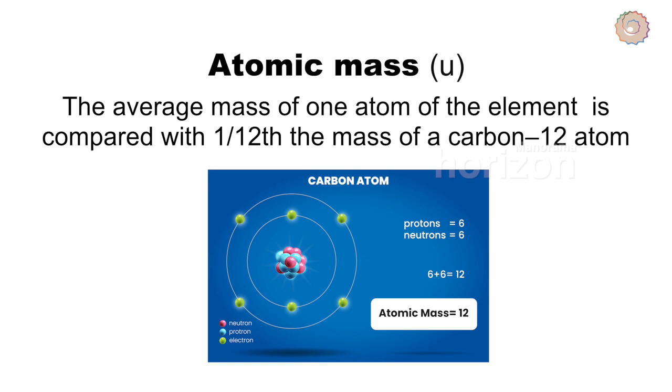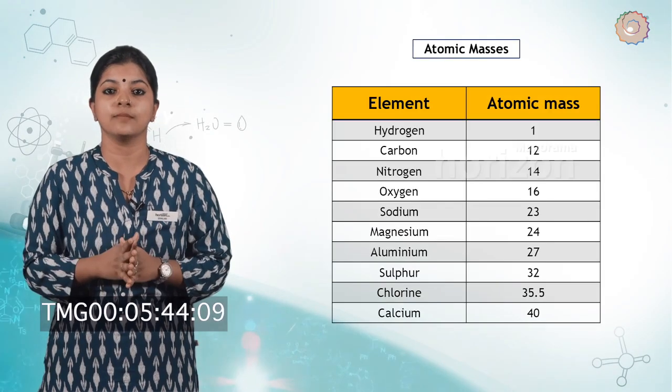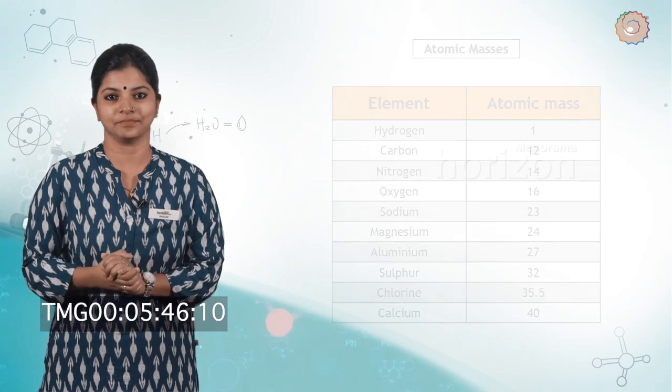So 1 atomic mass unit is 1/12 the mass of a carbon-12 atom, and the atomic mass of an element is defined as the average mass of one atom of the element compared with 1/12 the mass of a carbon-12 atom. There you can see the atomic masses of a few elements.